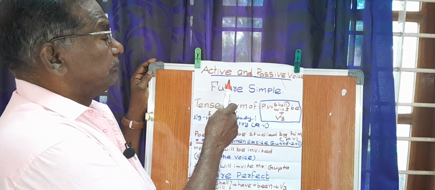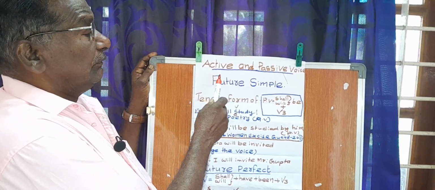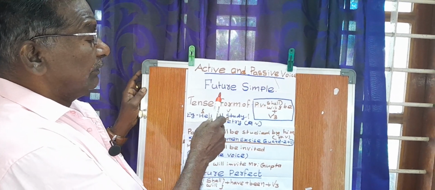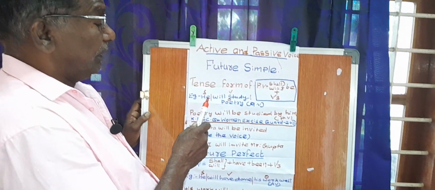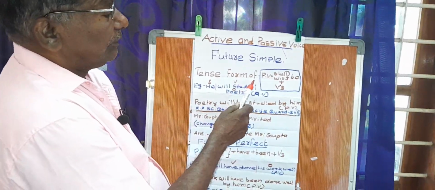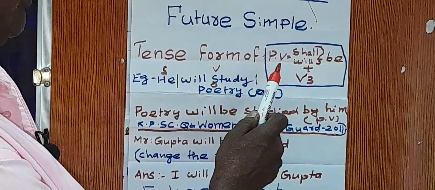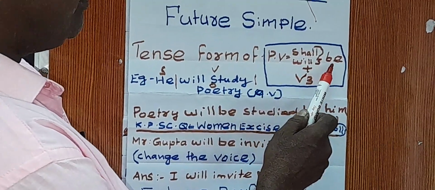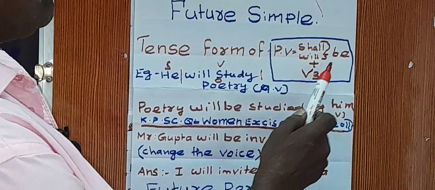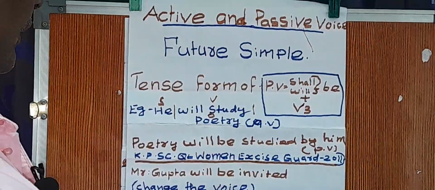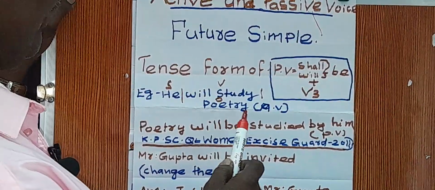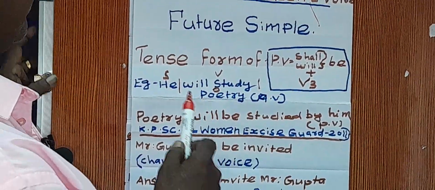Guru grammar class begins. Now I have to take active and passive voice in the future simple tense. The tense form of passive voice of future simple is shall or will plus be plus V3. The example is: He will study poetry, active voice.